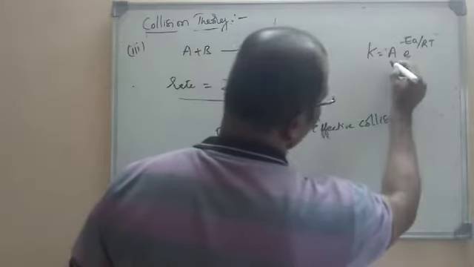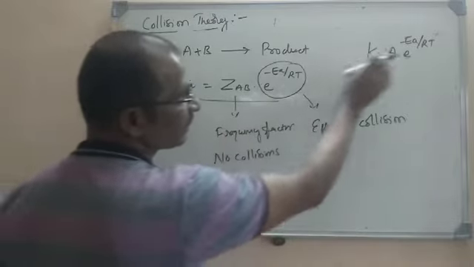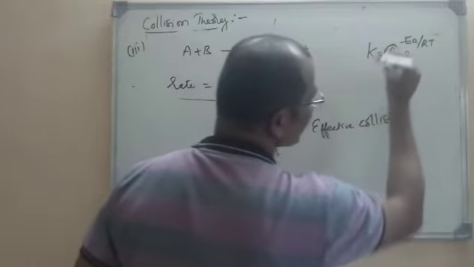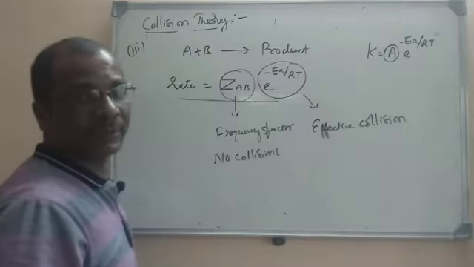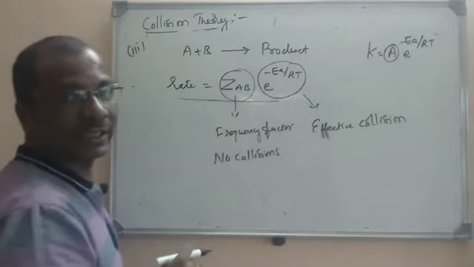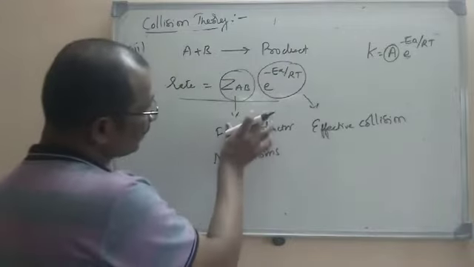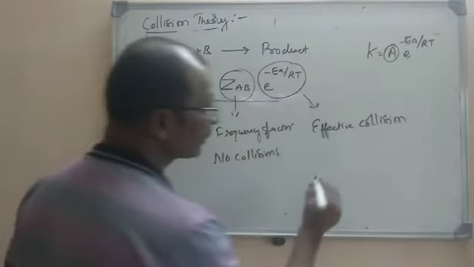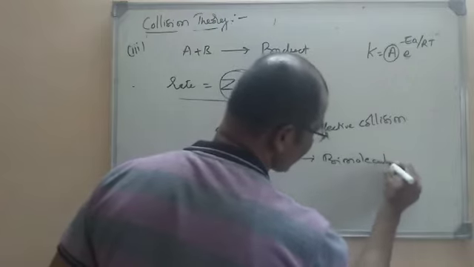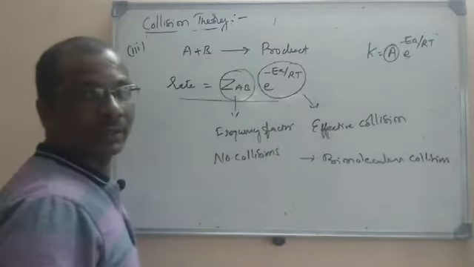When you compare this equation with that one, the Z value is almost the same as A. Experimentally, they found that the value of Z given by collision theory is almost the same as the Arrhenius factor. But this is valid only for bimolecular reactions. First, these collisions are bimolecular collisions occurring between two molecules.